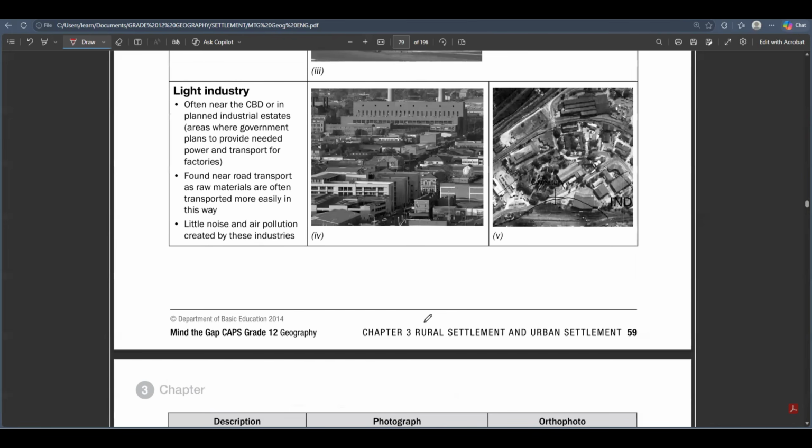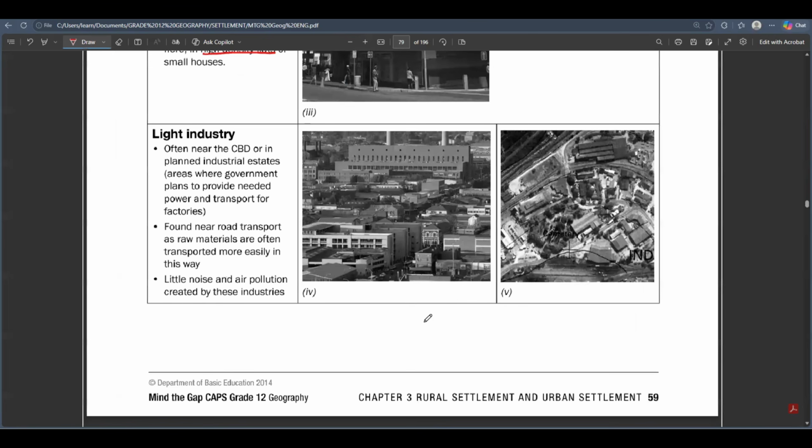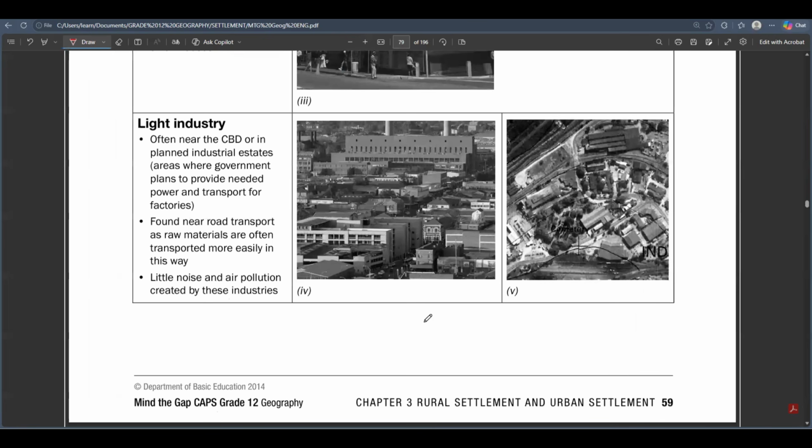So what are those? A light industry is often near a CBD, or it is found in an industrial area or in an industrial land use zone. So the light industry is just light. It's not so much heavy. You're still gonna learn more about it when you do economic geography in term 4. But basically, a light industry is, for example, maybe a factory that is sewing some clothes. That's a light industry. So it's usually found near the CBD. Or you can find it in an industrial area or in an industrial estate.